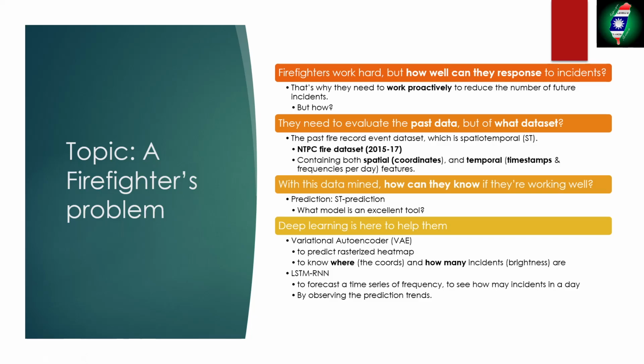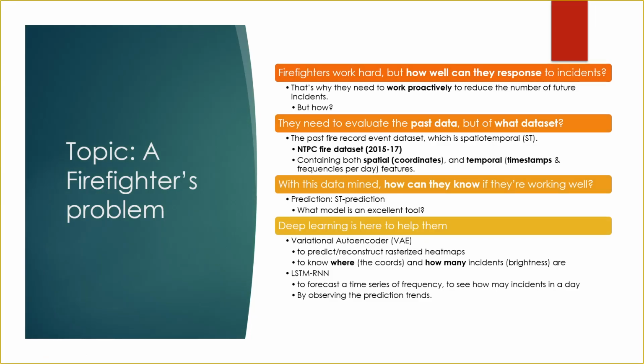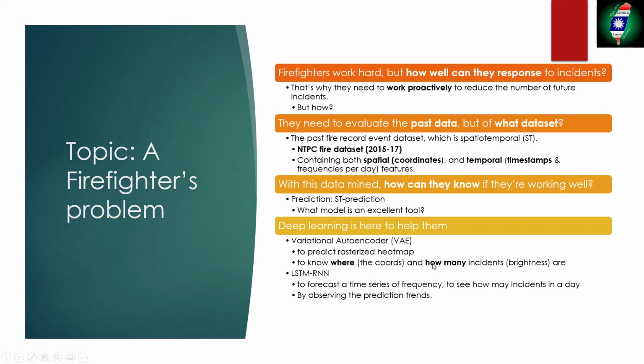How can they know if they are working well? The answer is the prediction. But what model is an excellent tool? Deep learning is here to help them. A Variational Autoencoder to predict or reconstruct rasterized heat maps, to know where and how many incidents are. And an LSTM-RNN in the temporal domain to forecast a time series of frequency, to see how many incidents in a day by observing the prediction trends.